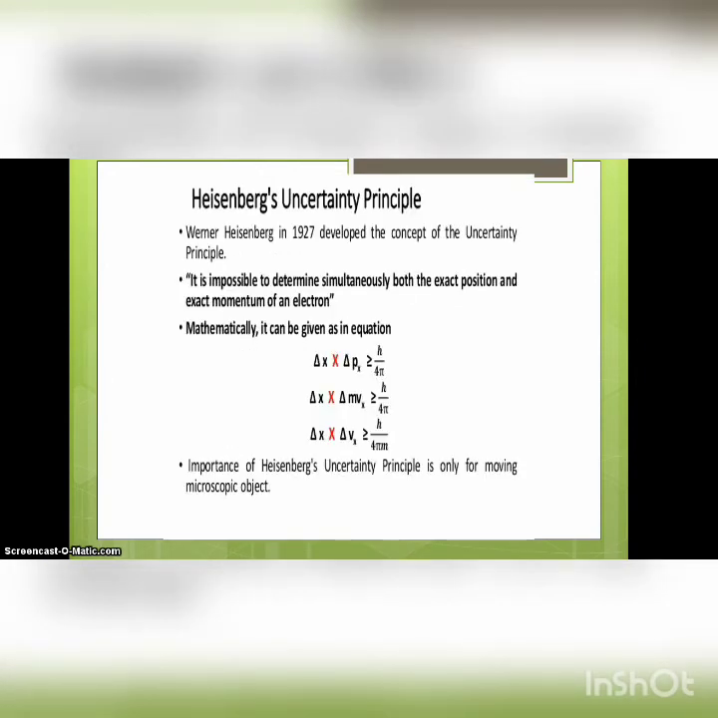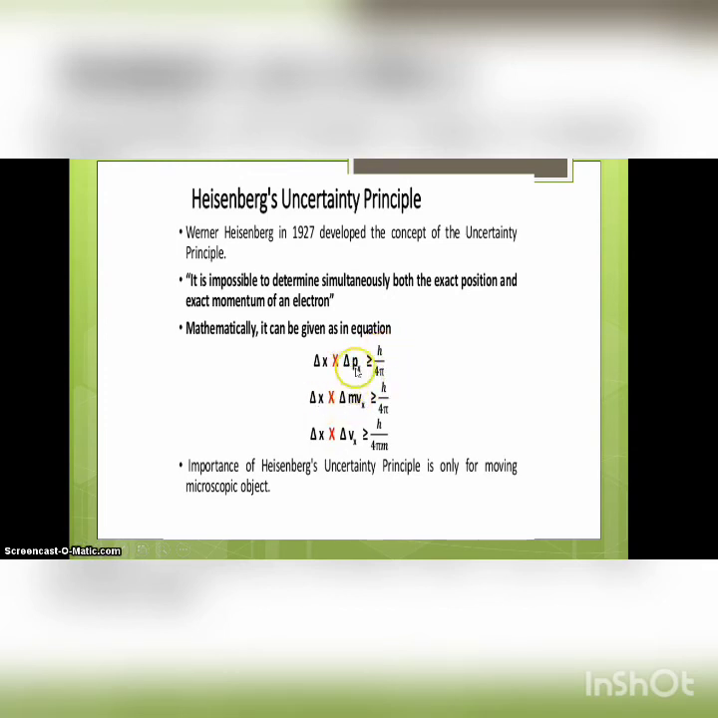The next theory is Heisenberg's uncertainty principle, developed by Heisenberg in 1927. According to this principle, it is impossible to determine simultaneously both the exact position and the velocity of a moving electron with great accuracy. When an electron is moving around a circular orbit, it is very difficult to predict the position as well as the momentum. It is written as delta x into delta p greater than or equal to h by 4 pi, where delta x is the uncertainty in position and delta p is the uncertainty in momentum.